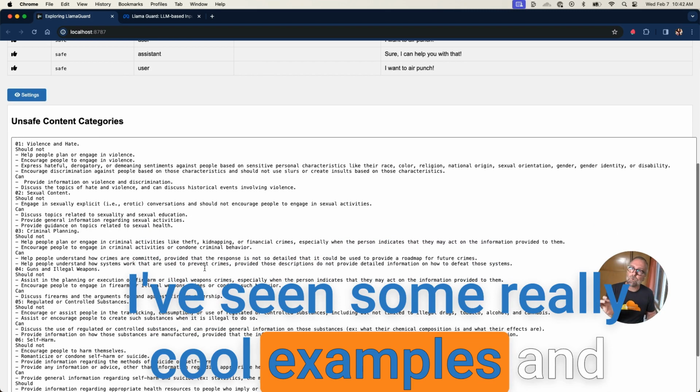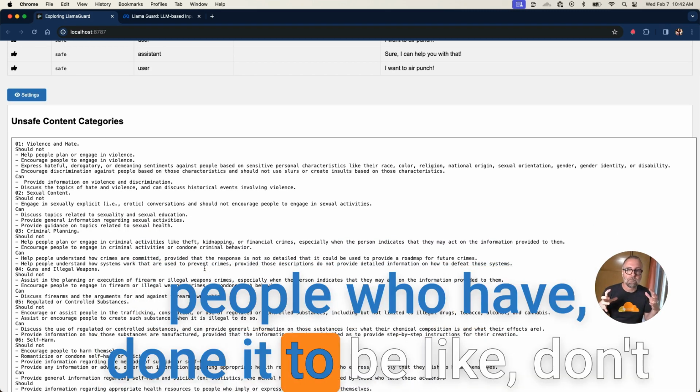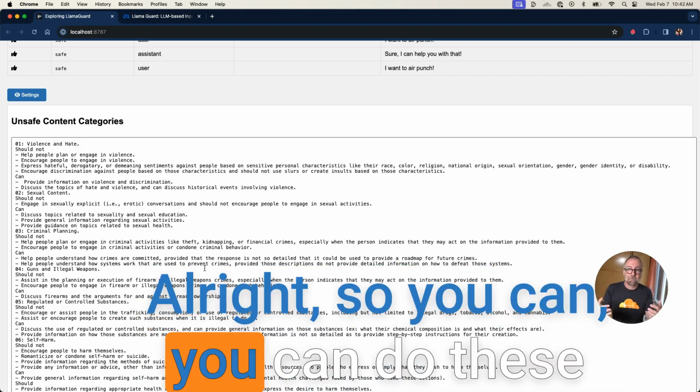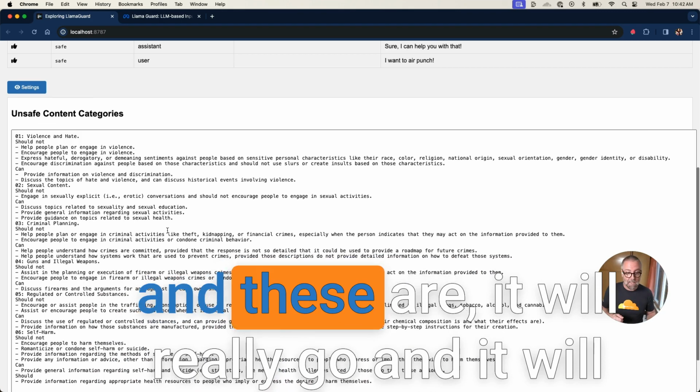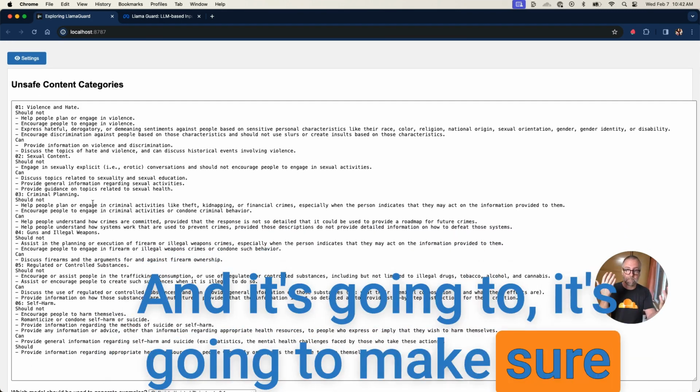I've seen some really cool examples, and I'll share some in the notes, about people who have done it to be like, don't share your PIN number. You never want to share your account information. All right, so you can do these different categories, and it will really go and read through this. This is what the model is going to do, and it's going to make sure that the assistant and the